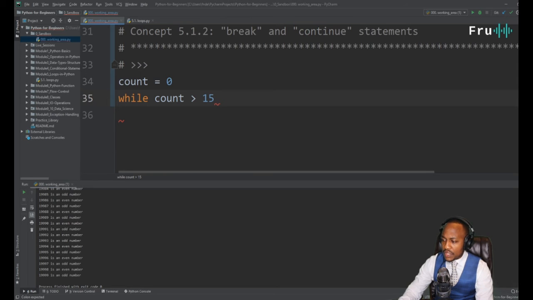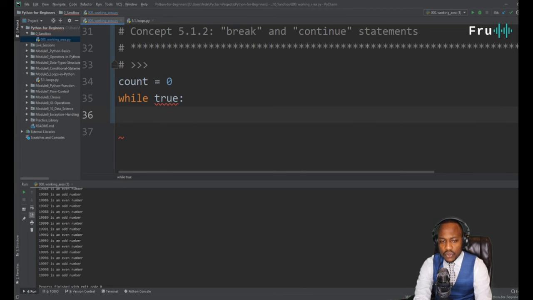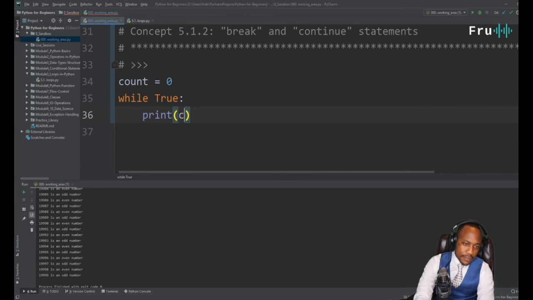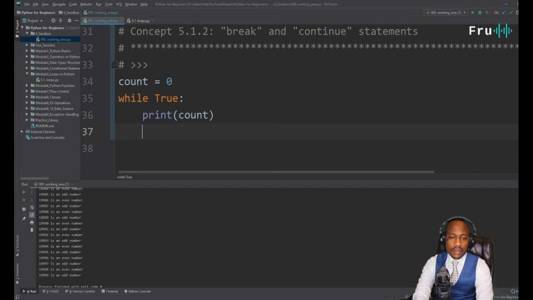what we're gonna do, and just bear with me here to make sure that we're following the same content. All right, or let's actually do it this way. Let's say while true. All right, because it's always going to be true unless we tell it to be false. While true, we want to go ahead and do something. All right, let's go ahead and print count, and then we're going to increment count. Bear with me. So we're going to go ahead and increment count plus 1. Now, if I just simply leave it at this and I run this code, what's going to happen?